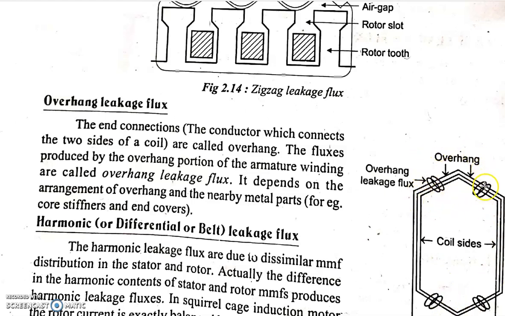So this overhang, which is made of thick copper, is there in the machine, but it does not take part in the energy conversion process. But current flows through this overhang also, so there will be leakage flux in the overhang as well. The flux produced by the overhang portion of the armature winding is called overhang leakage flux. This depends upon the arrangement of the overhang and the nearby metal parts.